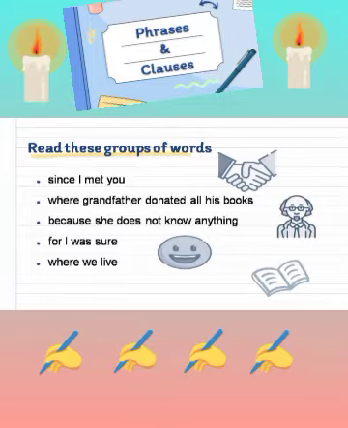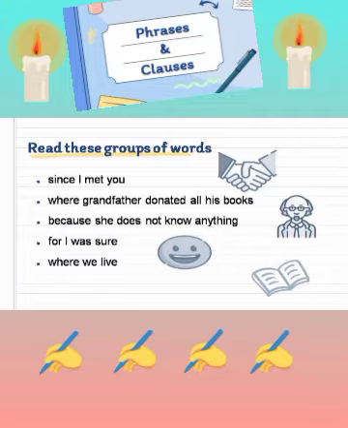Since I met you, where grandfather donated all his books, because she does not know anything, for I was sure, where we live. These groups of words make some sense but not complete sense.